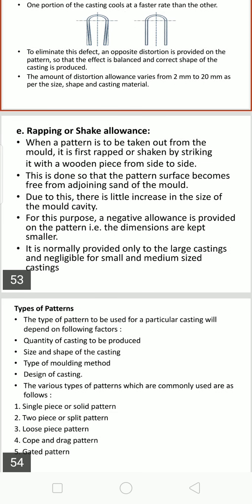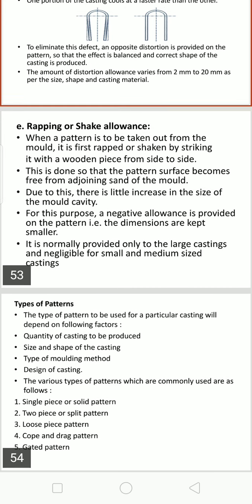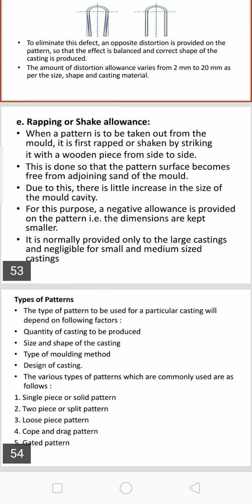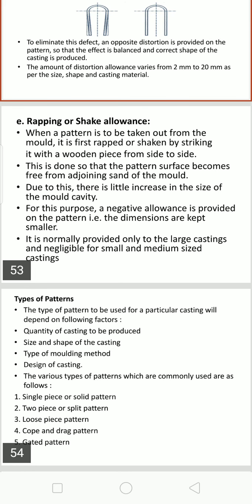This allowance is very important in the case of large and precision castings. Normally it is provided only for large castings and is negligible for small and medium sized castings. That is the care that should be taken while wrapping the pattern before removing it from the mold.